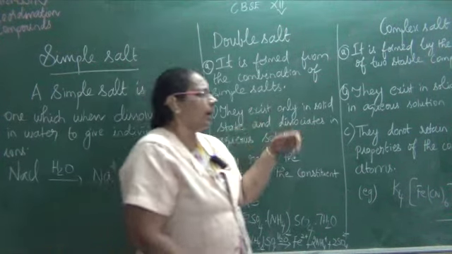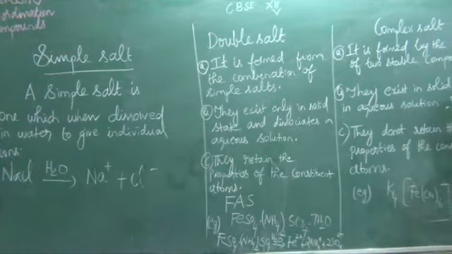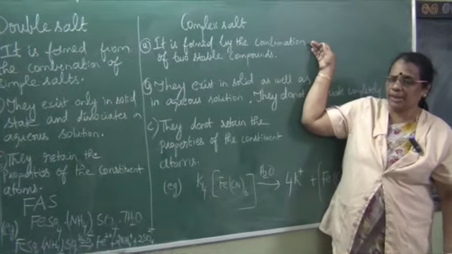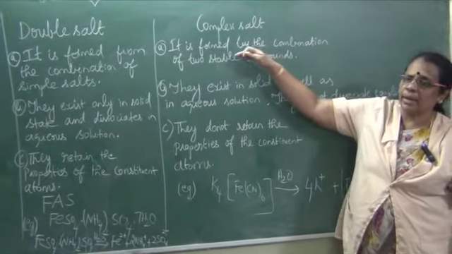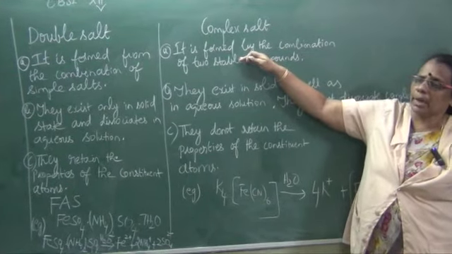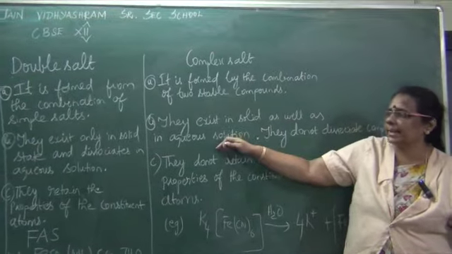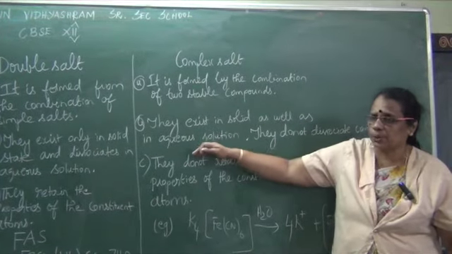When you talk about the complex salt, it is formed by the combination of two stable compounds. Already we have defined that the central metal ion is surrounded by a fixed number of ions or neutral molecules. The second point, they exist in solid as well as in aqueous solution.